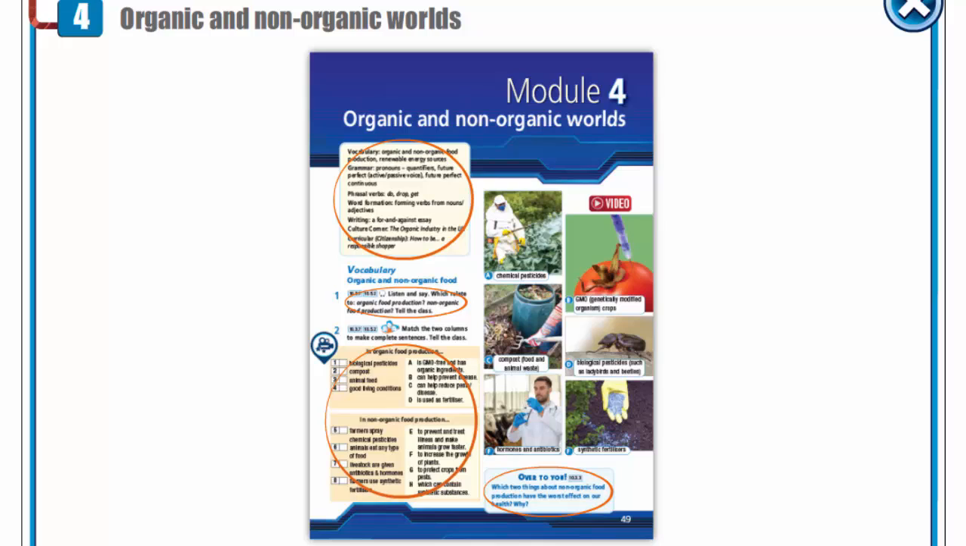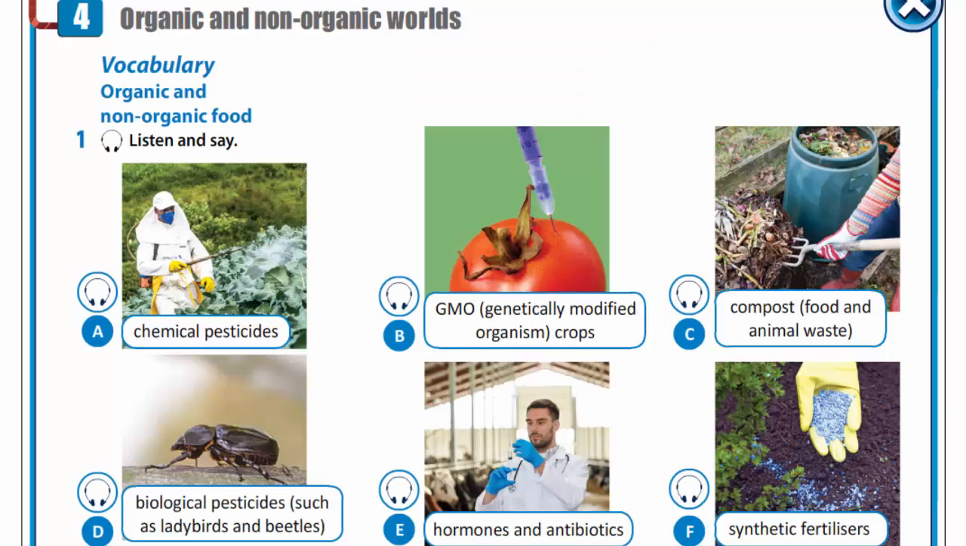Hello, dear students. Today we start a new theme, organic and non-organic world. Open your books at page 49, exercise 1. Vocabulary. Listen and say. Chemical pesticides. GMO, genetically modified organism, crops.